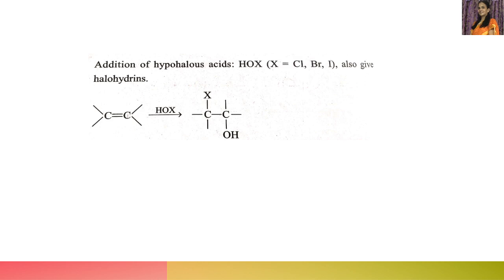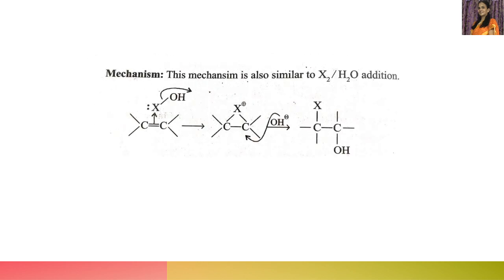In this reaction also we get the same product, halohydrin. See the mechanism. It is the same mechanism here, similar to the X2 and water addition I described.